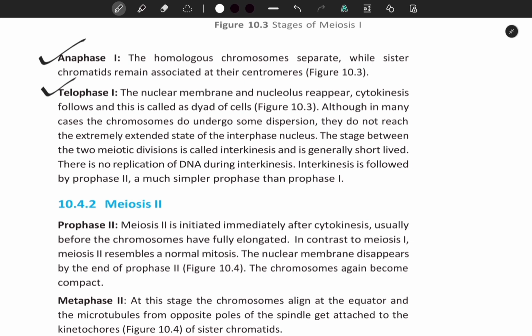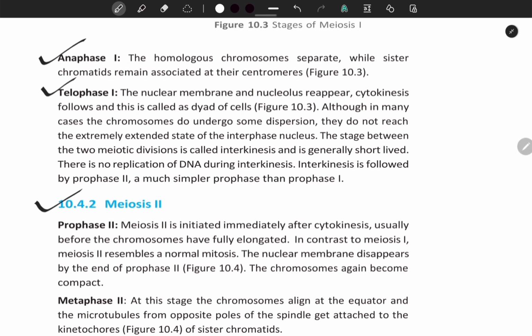Although in many cases the chromosomes do undergo some dispersion, they do not reach the extremely extended state of the interphase nucleus. The stage between the two meiotic divisions is called interkinesis and is generally short-lived. There is no replication of DNA during interkinesis. Interkinesis is followed by prophase second, a much simpler prophase than prophase first.